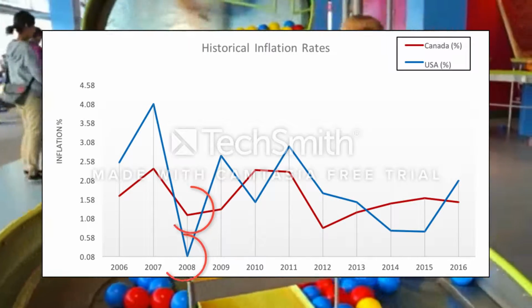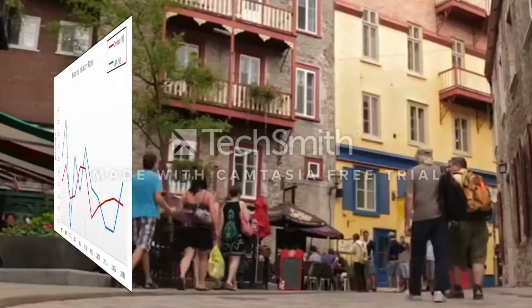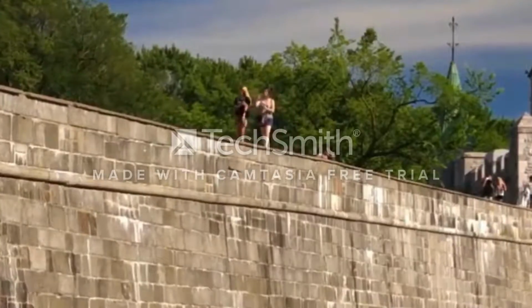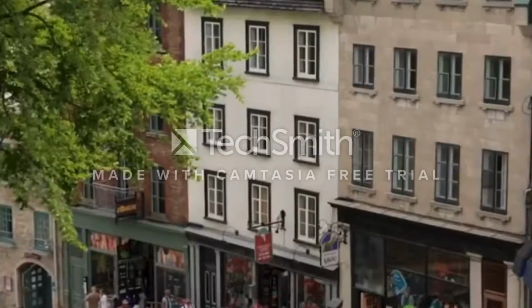Notably, 2008 was a year of low inflation for both. With regards to trade evolution, Canada has a significant amount of exports and imports. Graphs from the year 2015 are shown to give an idea of the various businesses and higher percentages in Canada.